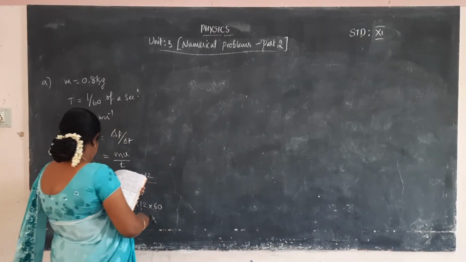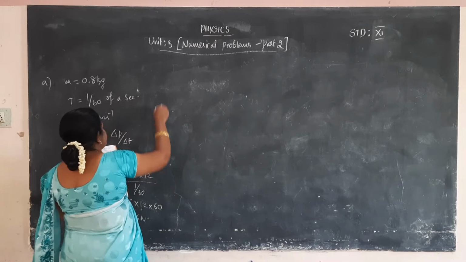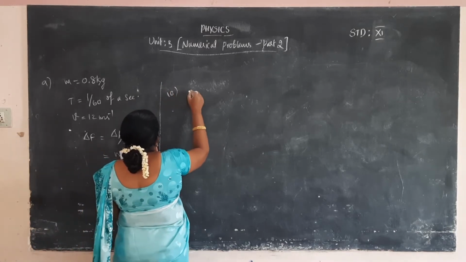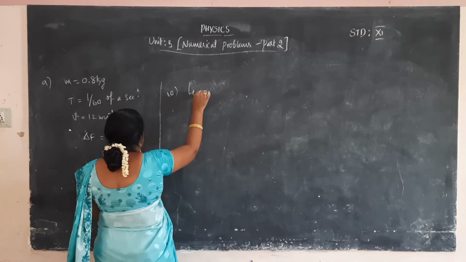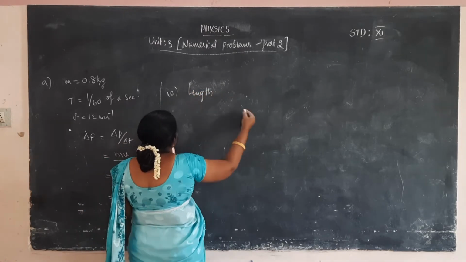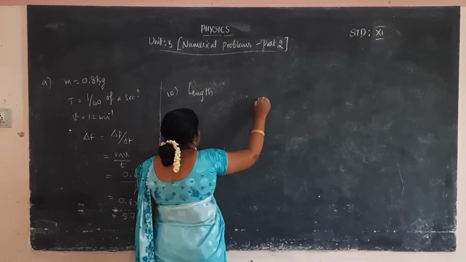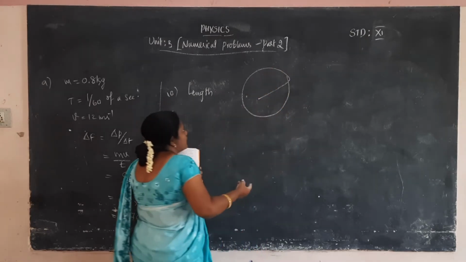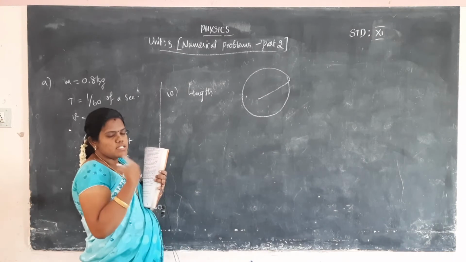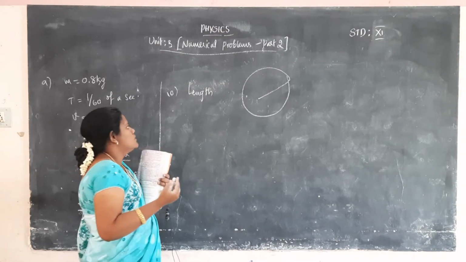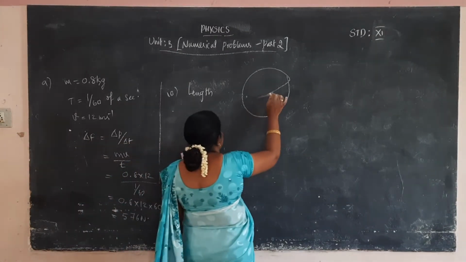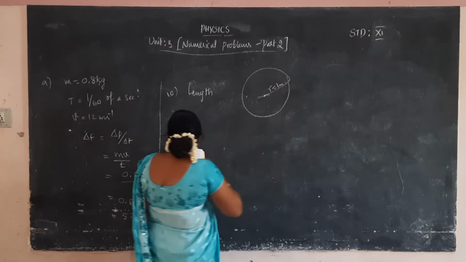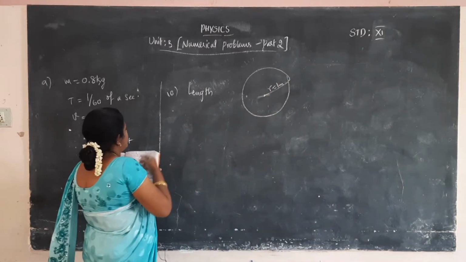For the 10th problem, the length will be considered as the radius of the circle, because the stone attached to the string carries out circular motion. Whirling motion is in the form of circular motion. So the length of the string is considered as the radius. Radius R is equal to 1 meter.